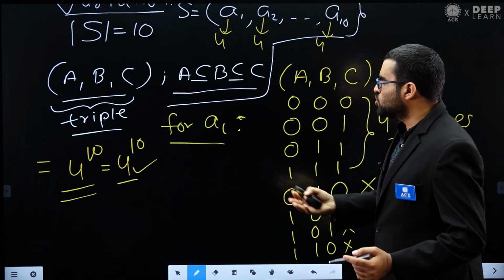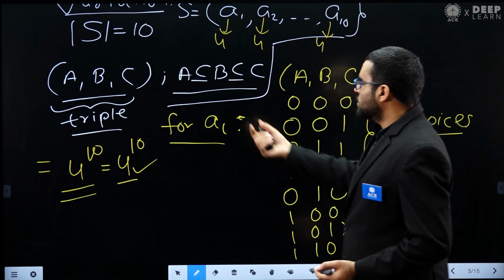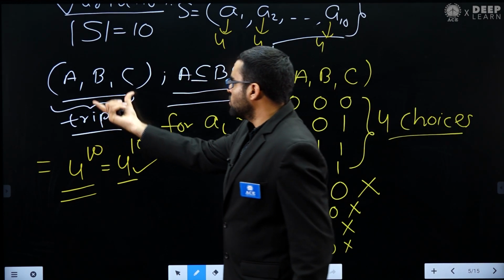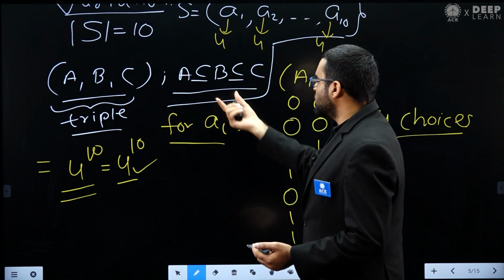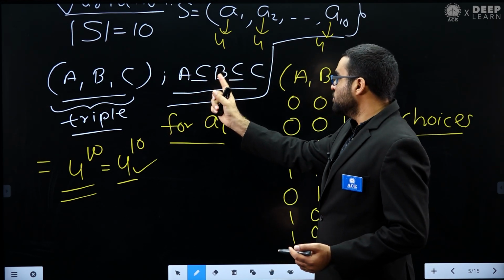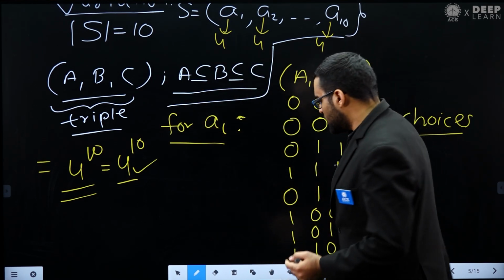They can ask you any variation. For example, here I am asking you how many triples we can create. They can ask you more variations also. For example, maybe A is a subset of B, but B is a superset of C. So this type of variation can also be asked.